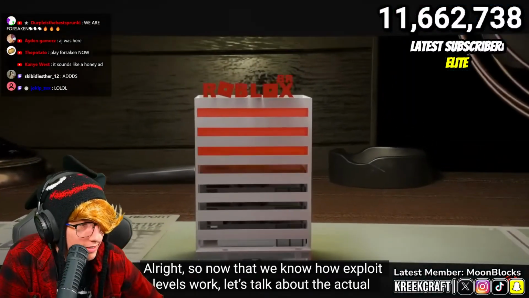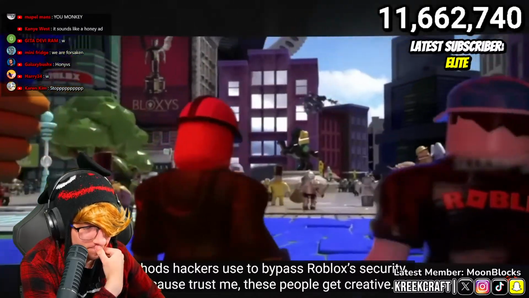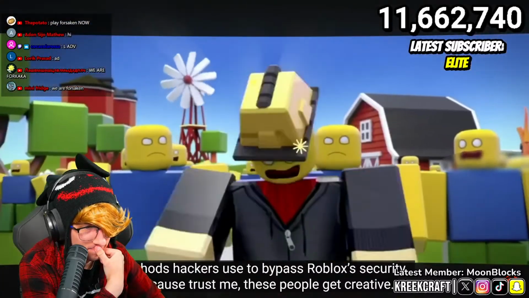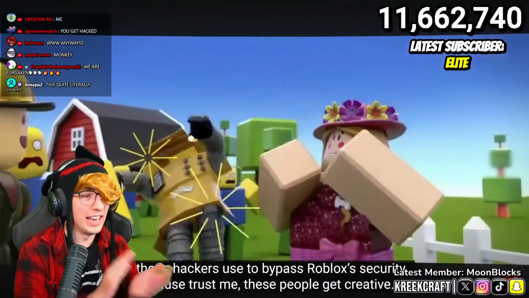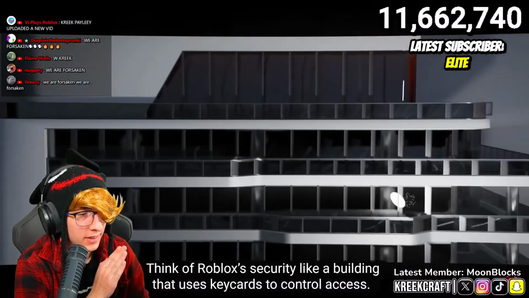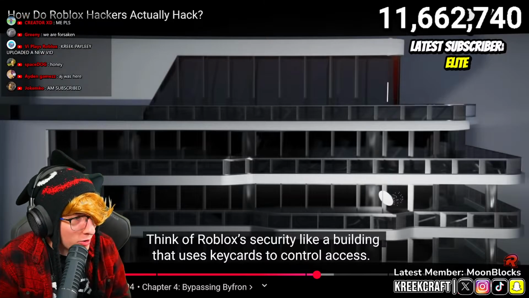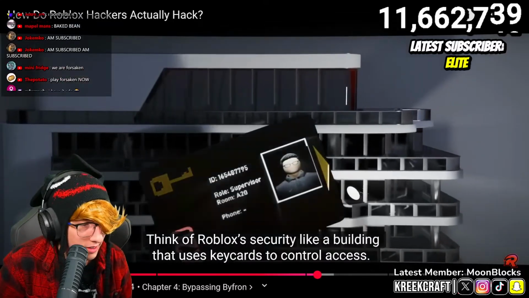Alright, so now that we know how exploit levels work, let's talk about the actual methods hackers use to bypass Roblox's security. Because trust me, these people get creative. First up, proto-conversion. That sounds like a Dragon Ball Z move. Goku, he used proto-conversion. Think of Roblox's security like a building that uses keycards to control access.